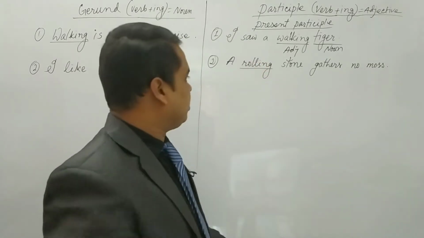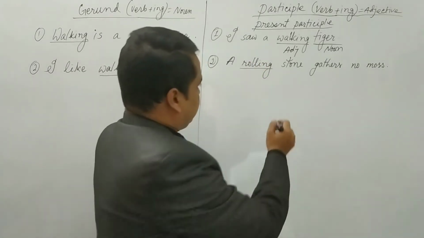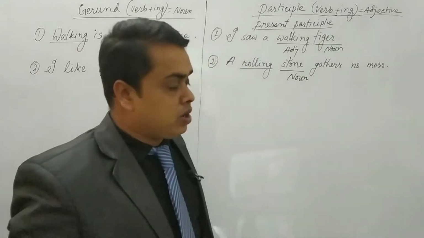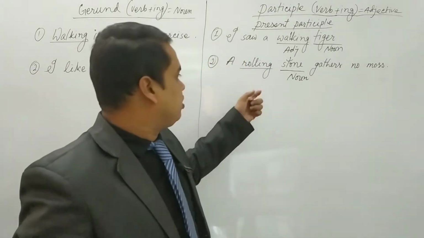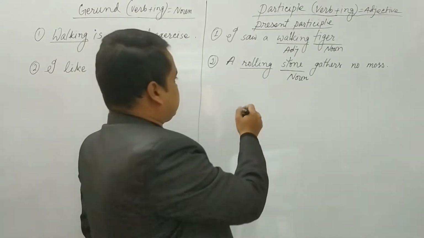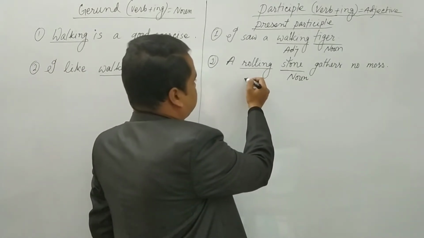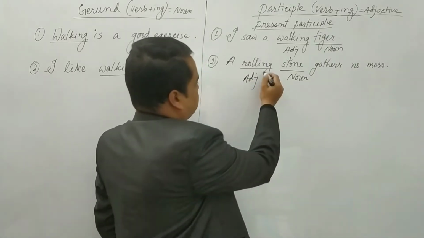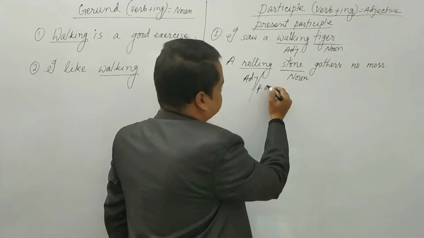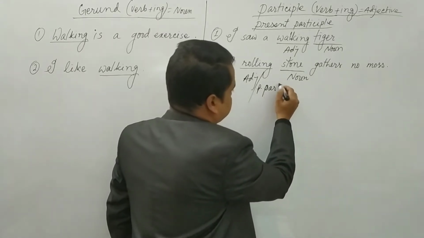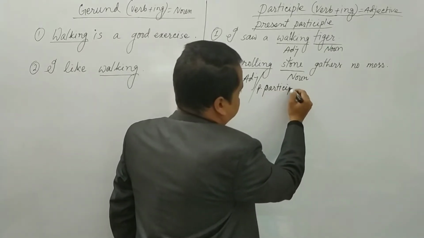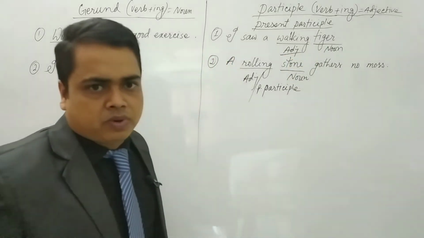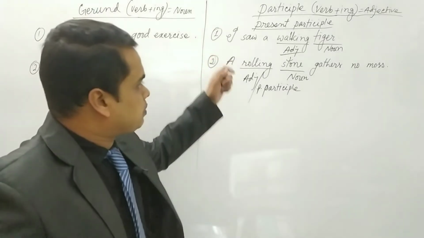Present participle. Here it is the same thing. A stone, noun. We know that before a noun we use an adjective. So it will be acting as an adjective, and at the same time it will be called present participle. So this is the example of the present participle.